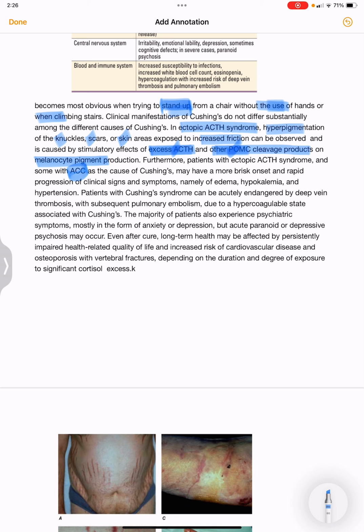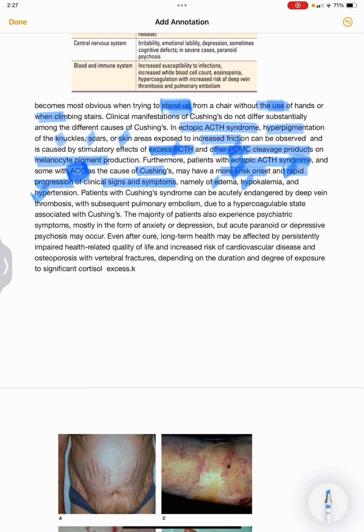So patients who are having the ectopic ACTH syndrome and patients with adrenocortical carcinoma, as a cause of Cushing's, what will happen in malignancies is there will be a more brisk onset and rapid progression of clinical signs and symptoms. Mainly there will be edema, hypokalemia and hypertension.